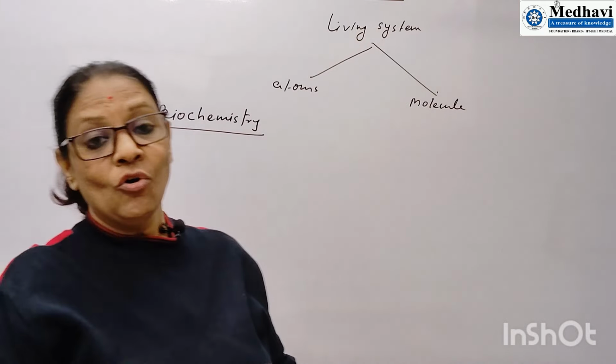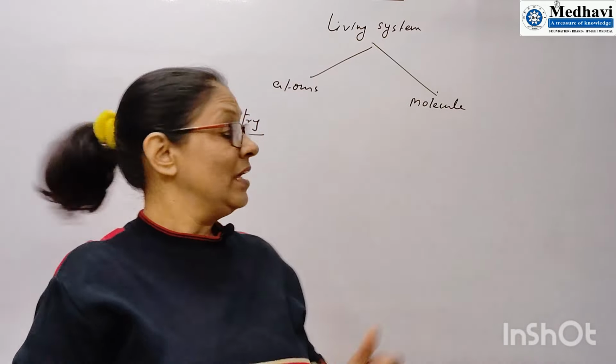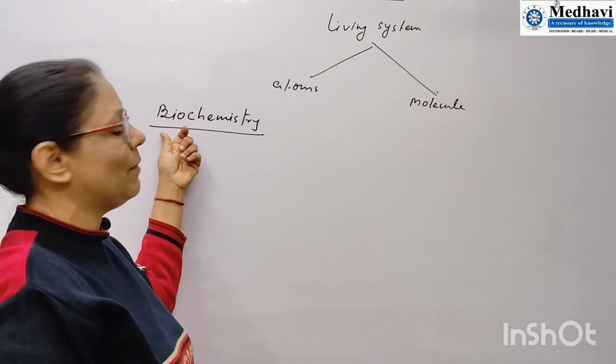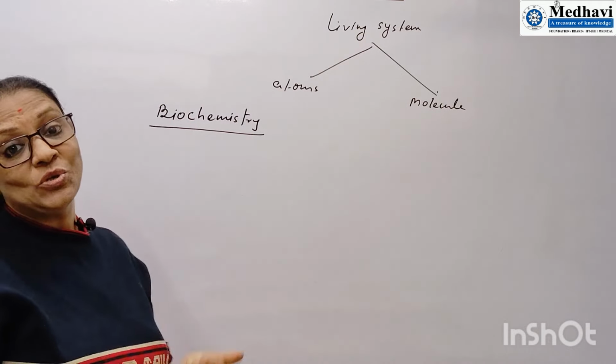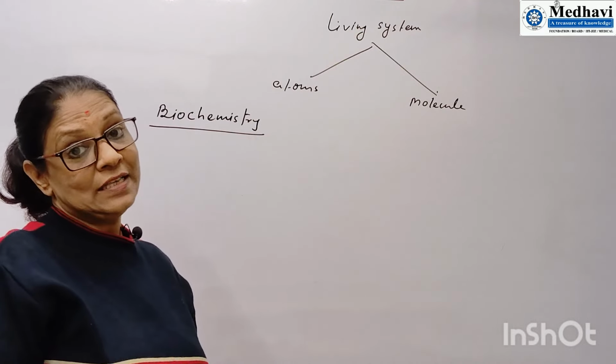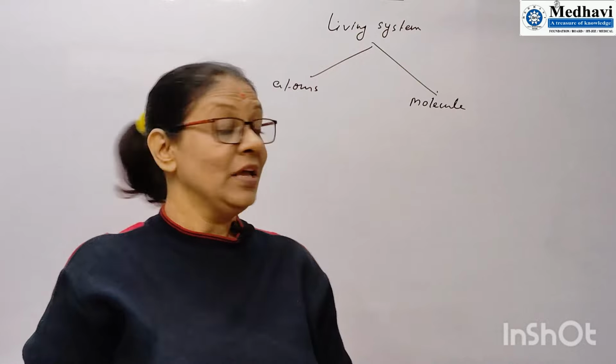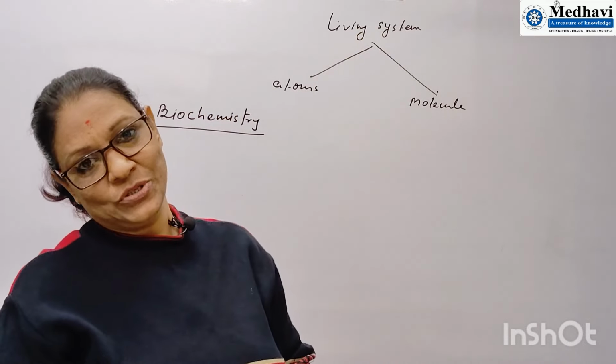Biochemistry deals with what is going on chemically inside the living organism. Here chemistry means chemically and bio means living. So what goes on chemically inside the living organism is called biochemistry.